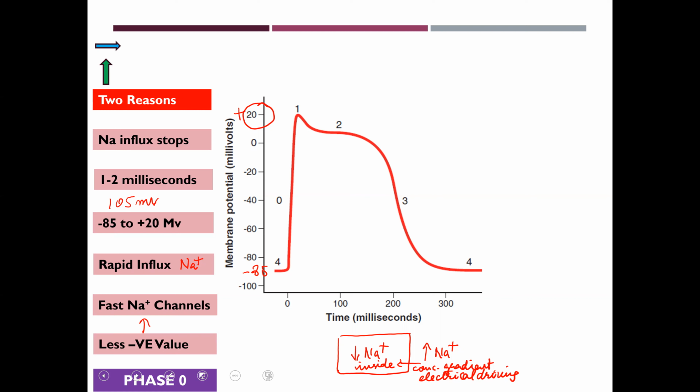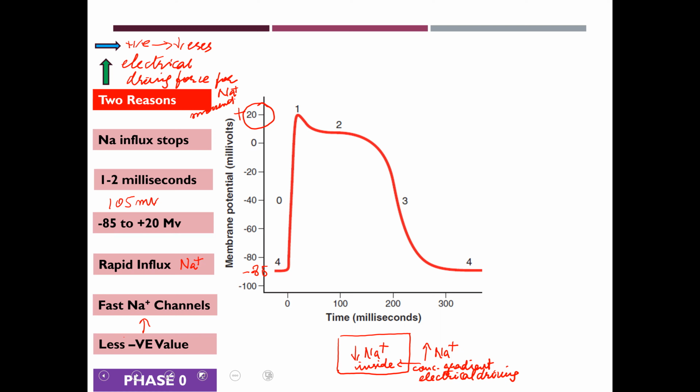Number one, as ventricular muscle inside becomes positive, this decreases the electrical driving force for sodium movement.